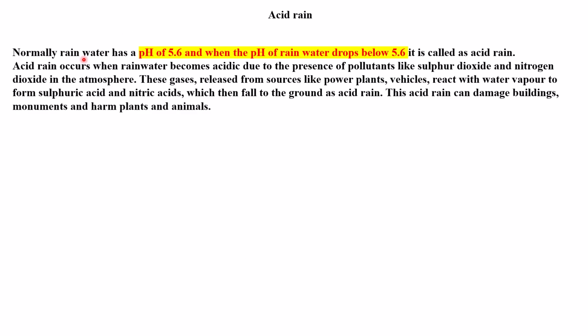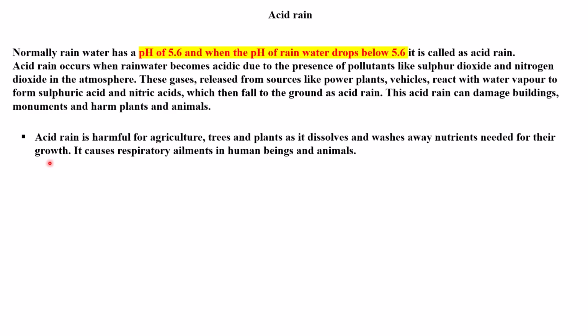Now, what is acid rain? Normally, rainwater has a pH of 5.6, and when the pH of rainwater drops below 5.6, it is called acid rain. Acid rain occurs when rainwater becomes acidic due to the presence of pollutants like sulfur dioxide and nitrogen dioxide in the atmosphere. These gases, released from sources like power plants and vehicles, react with water vapor to form sulfuric acid and nitric acid, which then fall to the ground as acid rain. This acid rain can damage buildings and monuments, and harm plants and animals also.